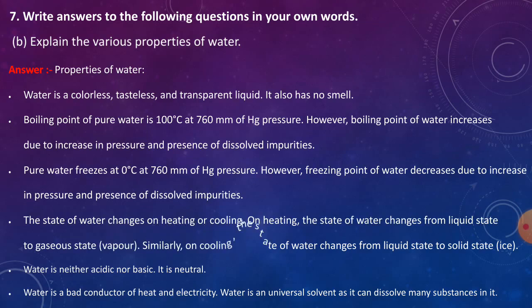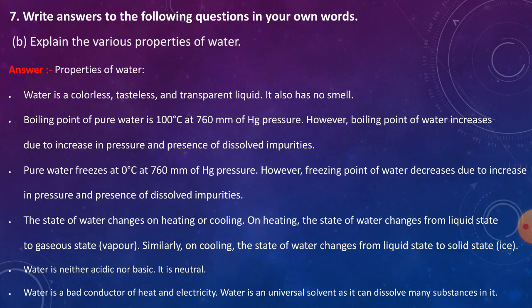Pure water freezes at 0 degrees Celsius at 760 millimeters of Hg pressure. However, freezing point of water decreases due to increase in pressure and presence of dissolved impurities. The state of water changes on heating or cooling. On heating, the state of water changes from liquid state to gaseous state, vapor.